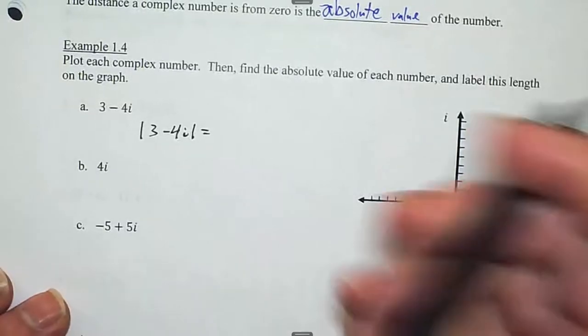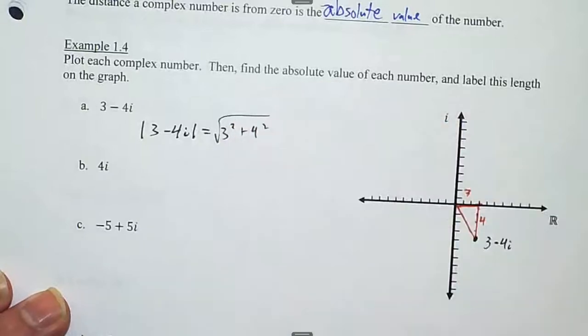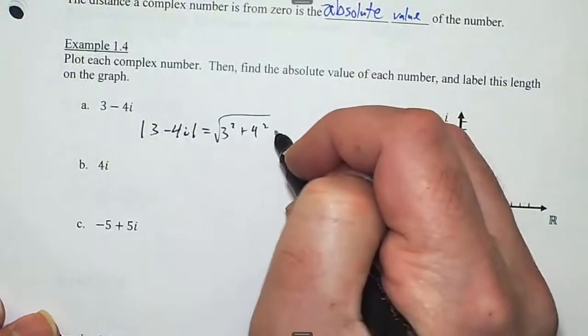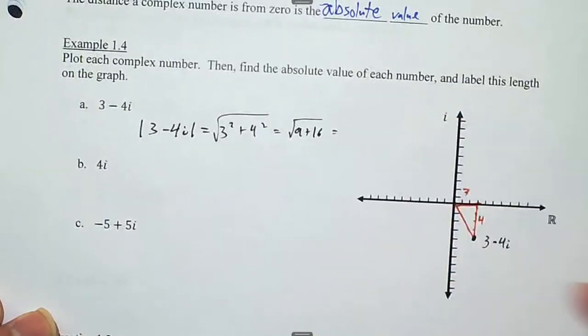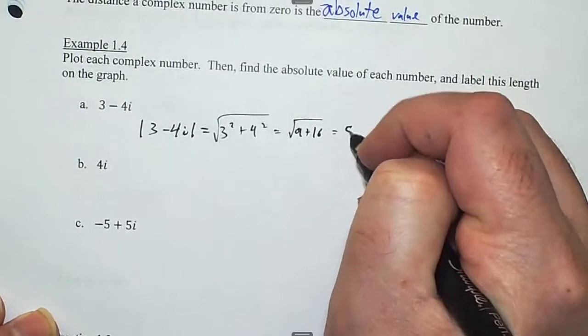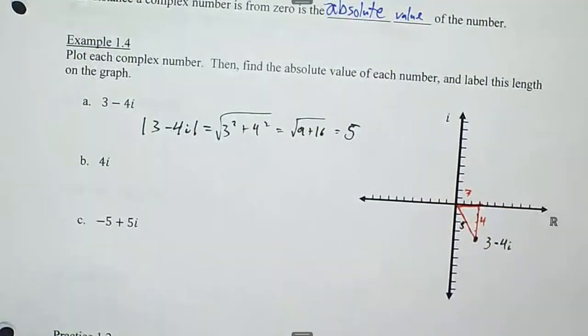And that makes a right triangle, so 3 squared plus 4 squared, square rooted by the Pythagorean theorem, which is the square root of 9 plus 16. That's 25, and the square root of 25 is 5. Or what you might call a 3, 4, 5 right triangle. So the absolute value of 3 minus 4i is 5. Just like before, the absolute value will always result in a positive real number, or 0.